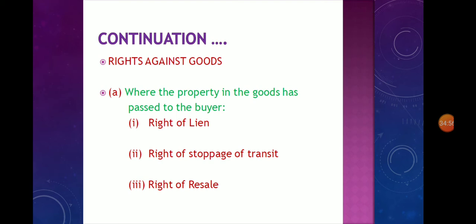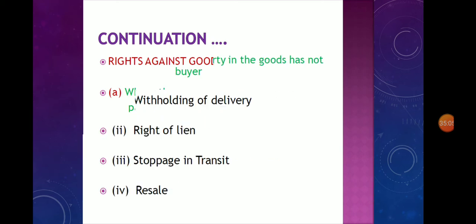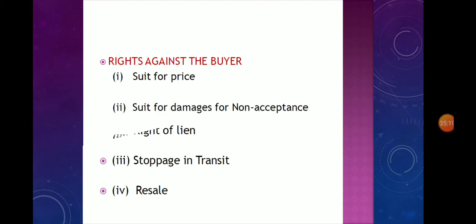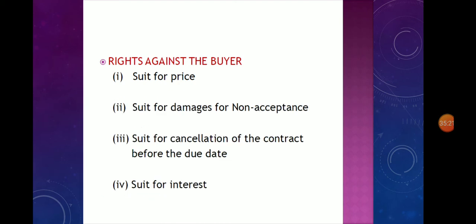Where the property in the goods has passed to the buyer: right of lien, right of stoppage in transit, right of resale. Then where the property in the goods has not passed to the buyer: withholding delivery of the goods, right of lien, stoppage in transit, and then resale. Rights against the buyer: suit for price, suit for damages for non-acceptance, suit for cancellation of the contract before the due date, then suit for interest.